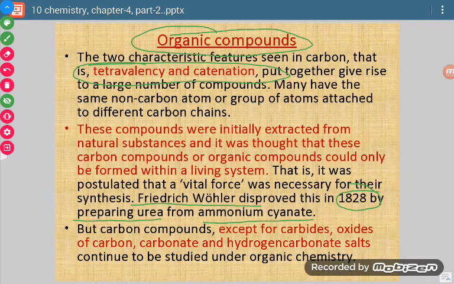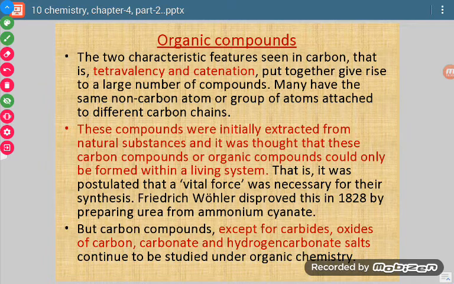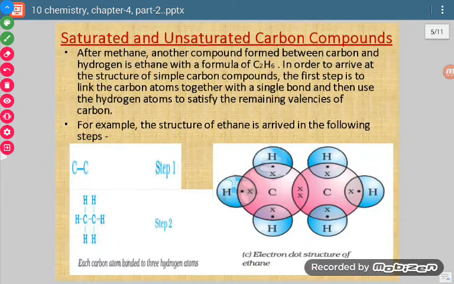Okay, now you may ask one question, that there are a few compounds like carbides, oxides of carbon, carbonates and hydrogen carbonates. Are they studied in organic chemistry or inorganic chemistry? They are studied in inorganic chemistry, though they contain carbon, because these compounds mainly exist in the form of salts. This is the main reason why they are studied in inorganic chemistry only.